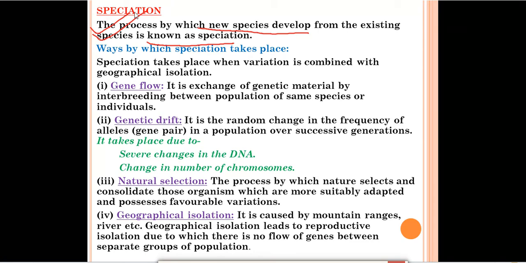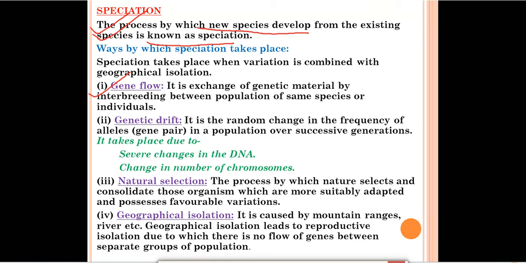Let's understand this. It is the exchange of genetic material by interbreeding between populations of the same species or individuals. When the male and the female partner interbreed among themselves, genetic material will be exchanged, and it should be between the same species or individuals. At that time speciation can happen, and new species can be produced.